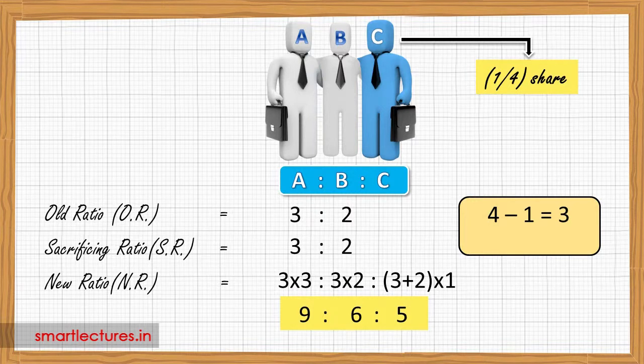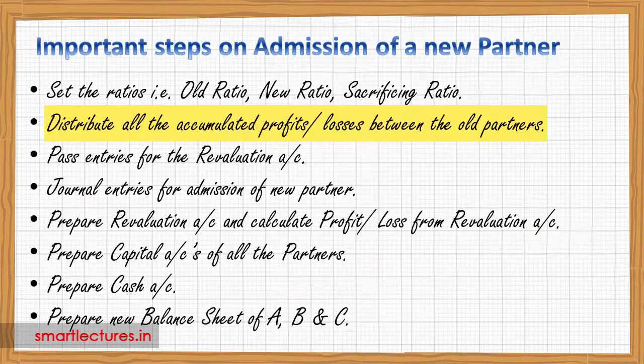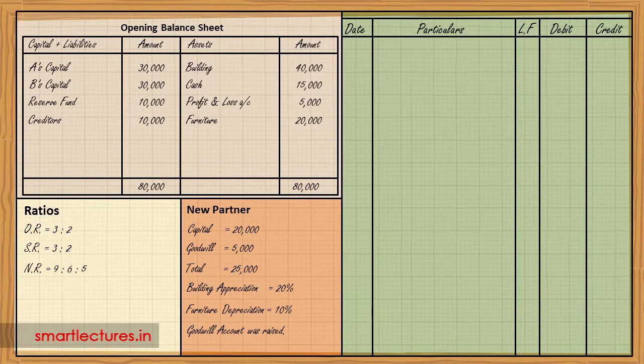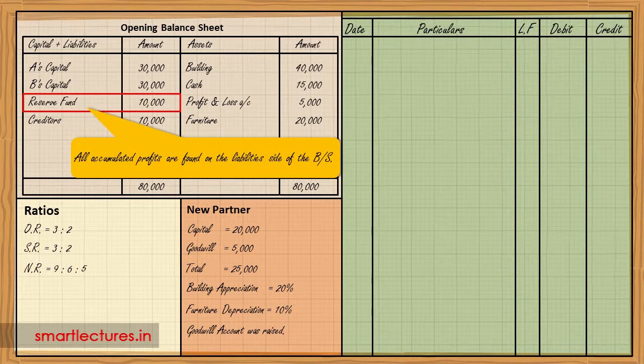Now we'll start journal entries. First of all, we have to distribute accumulated profit if there is any accumulated profit in the firm. If we look at the liability side, there is reserve fund, rupees 10,000. All accumulated profits are found on the liability side of the balance sheet.